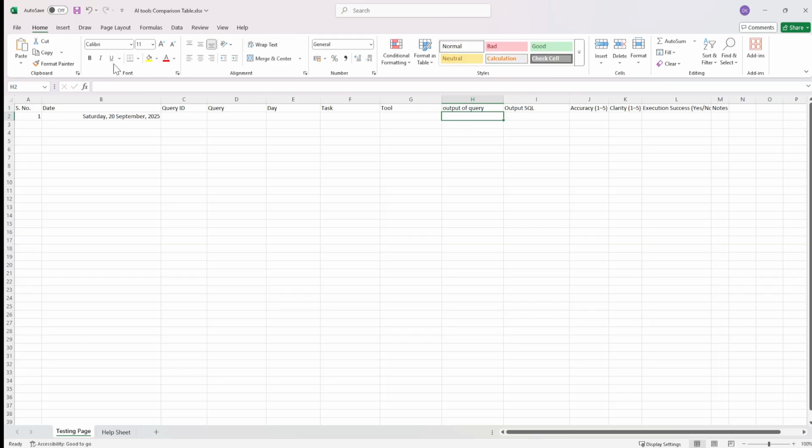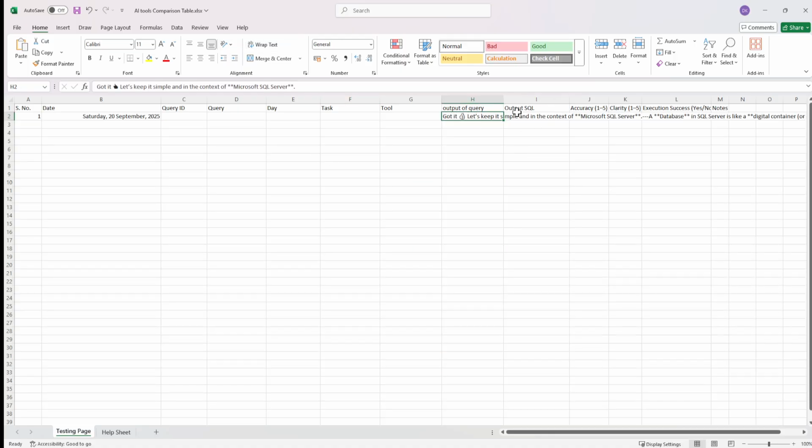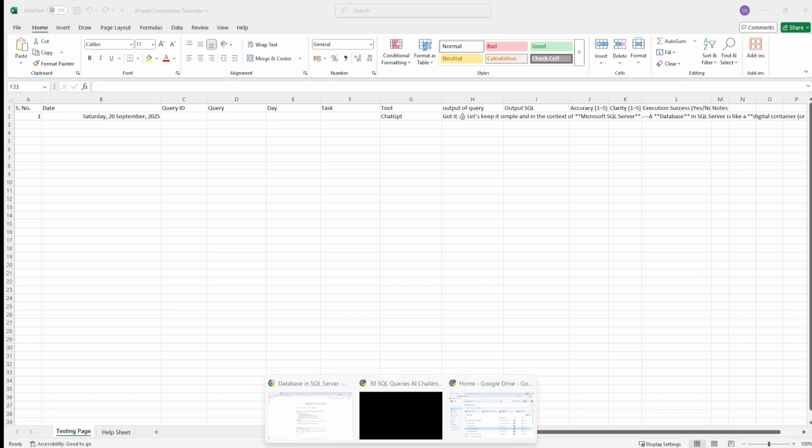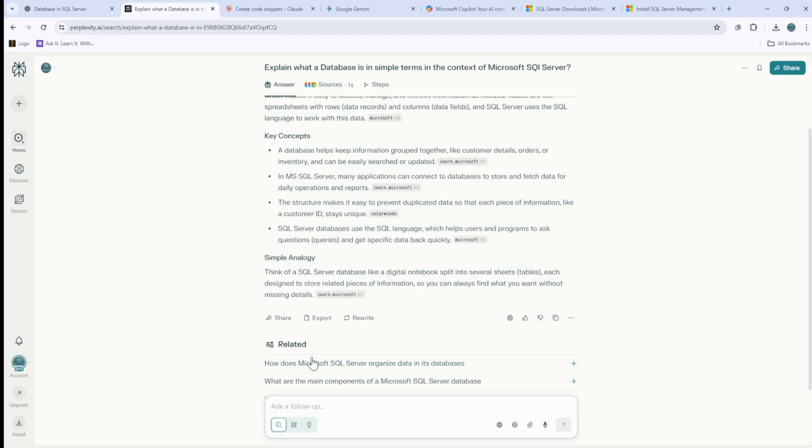I'm going to go into this cell and paste it here. This might look changed, but I'll click on remove the word wrap so that it comes in a single row. So this is only the description. We are not concerned with the SQL Server at the moment. The only thing that I have to write down here is ChatGPT. I'll go and check the other side again. This is where I'm getting the explanation in Perplexity.